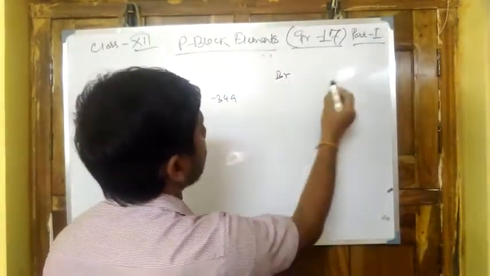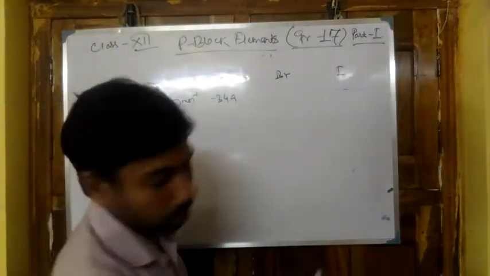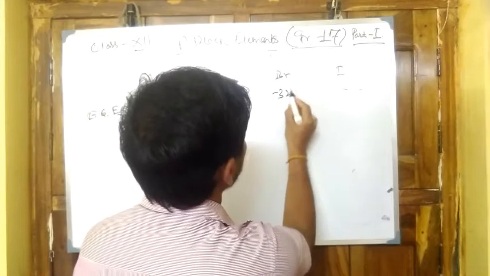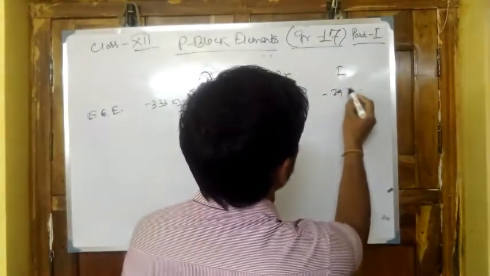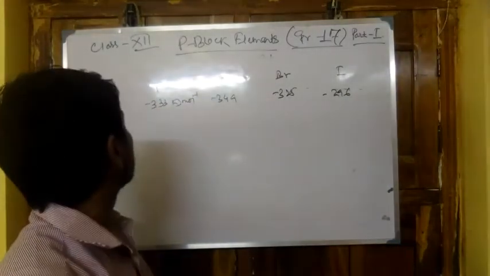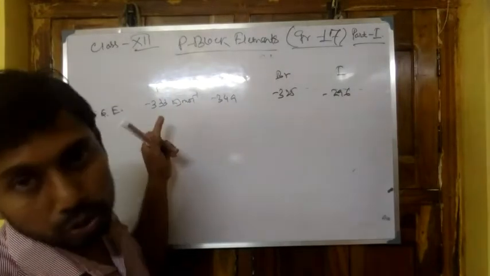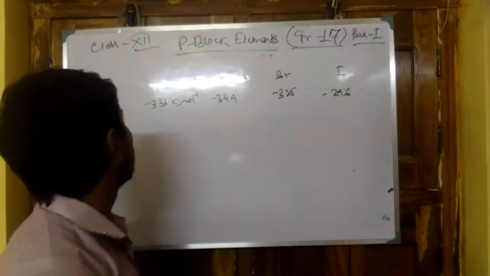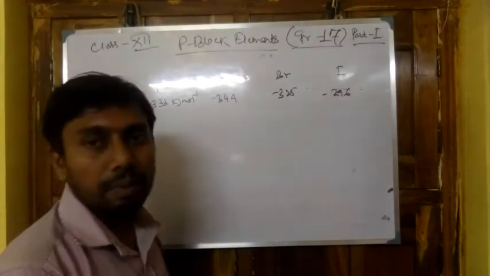Bromine, iodine. For bromine, it is equal to minus 325, and for iodine, it is equal to minus 296 kilojoule per mole. It is the electron gain enthalpy data. Now, here we should expect that fluorine has the highest electron gain enthalpy among the elements.